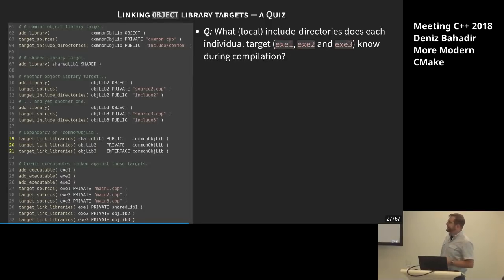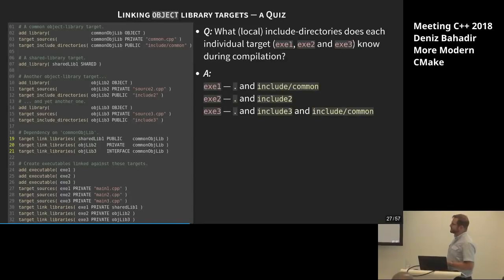No, that's not correct. I'll tell you, it's quite easy to understand, and that's how everything works there in general, with propagation of usage requirements. exe1, let's look at that one. That's linking to the shared library. So we have to look at the usage requirements of the shared library. The shared library itself doesn't have a special requirement. It just gets them maybe propagated from the common object lib. So let's look. It's using the keyword public. Okay, so its usage requirements will be set. And from the common object lib, there comes the include/common.